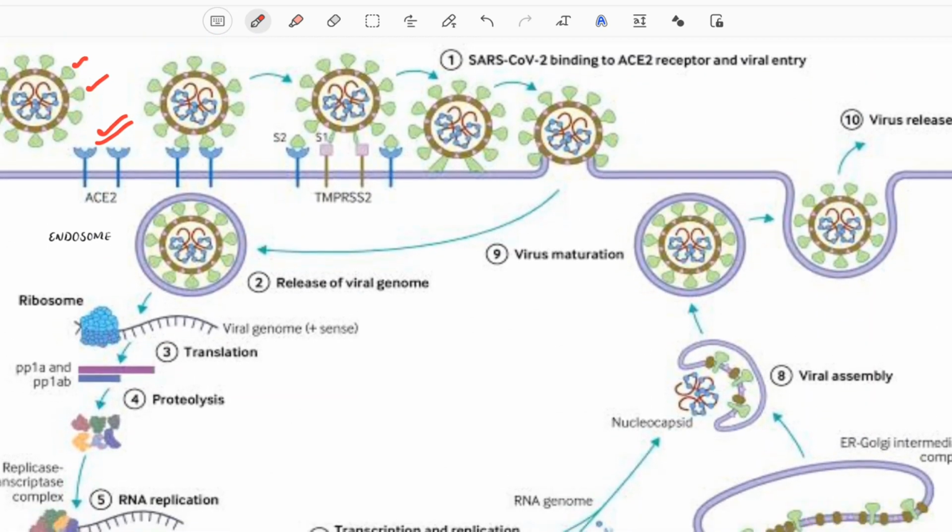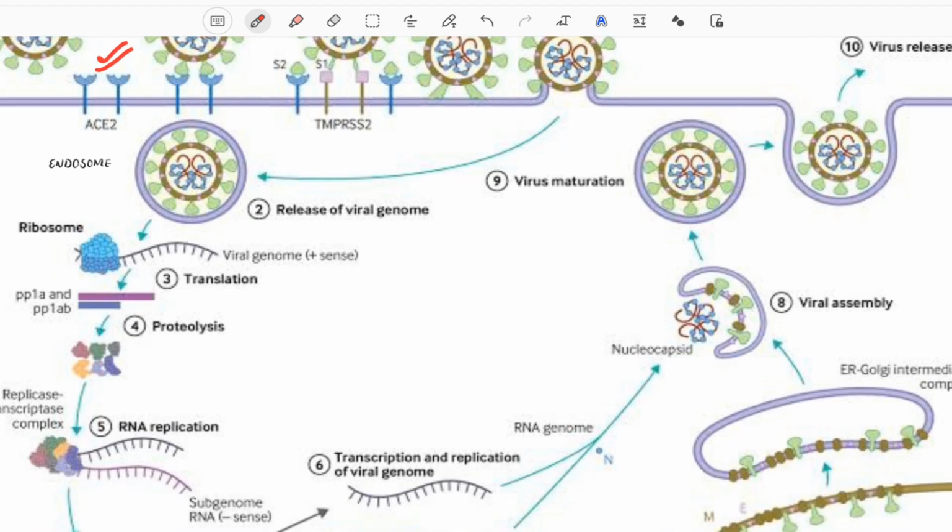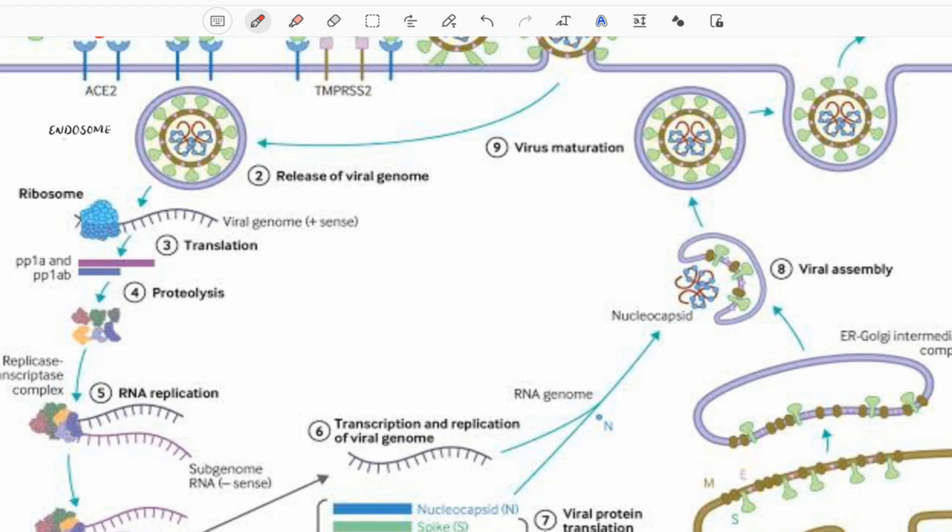Now continuing with our steps in the pathophysiology. We see that there is binding and fusion of these receptors, and there is entry of the virus into the human body. Fine. Now there is formation of an endosome. With continuous acidification of this endosome, the viral genome is released into the cytoplasm of the cell.